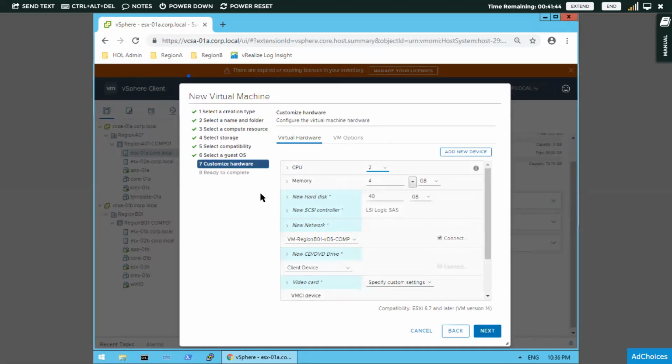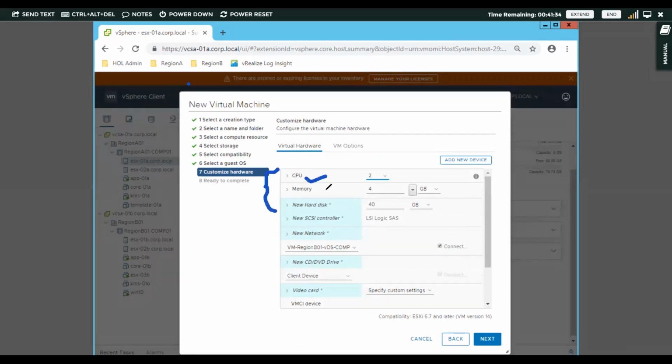Where we are customizing the hardware. What we are doing here is customizing the hardware, that is, as I told, the hardware specification: CPU, memory, hard disk. These we are selecting in this step number 7.